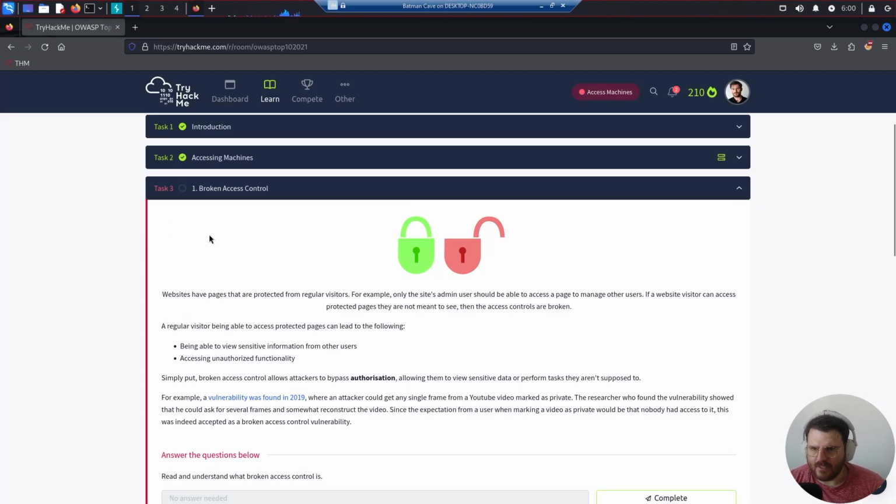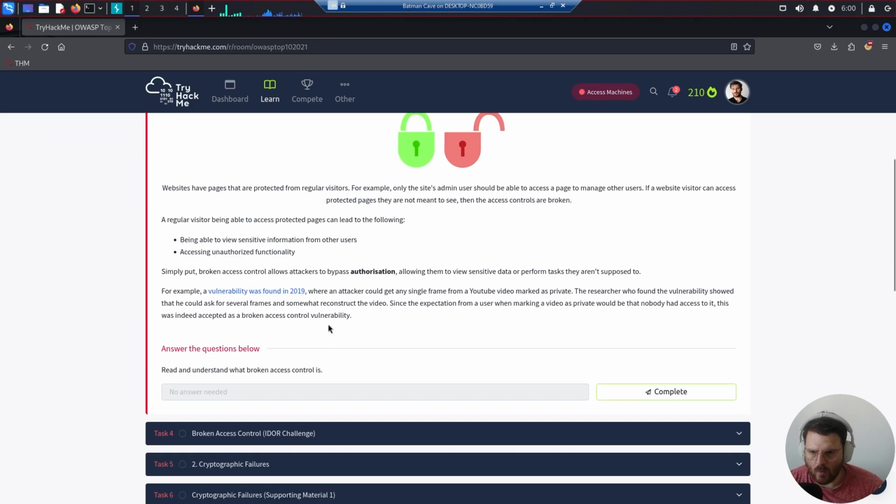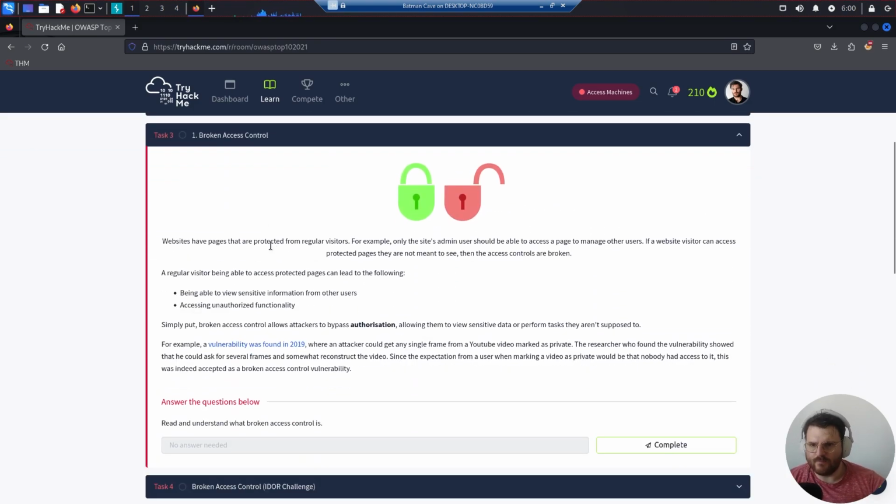Okay, so for today we have task number 3, broken access control. We are inside the OWASP Top 10 from 2021. So broken access control. Websites have pages that are protected from regular visitors. For example, only the site's admin user should be able to access a page to manage other users. If a website visitor can access protected pages they are not meant to see, then the access controls are broken.